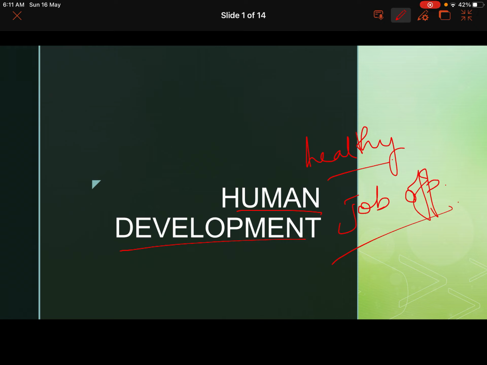But how did this particular concept come into existence? How do we measure this human development? This is something which we are going to learn today.